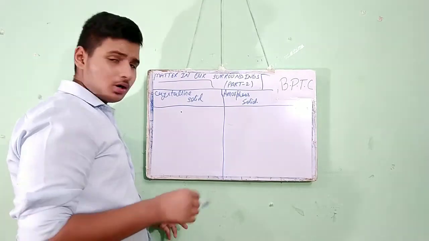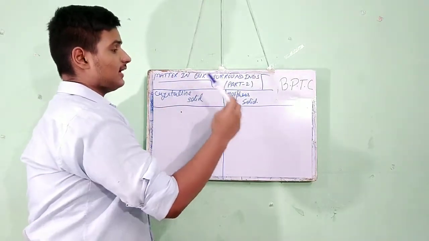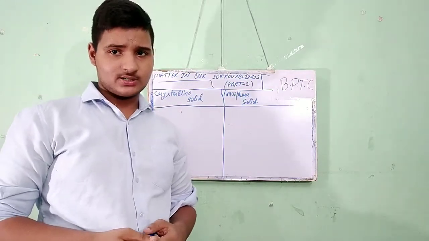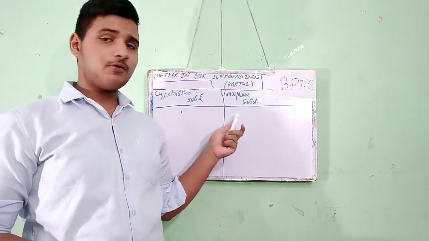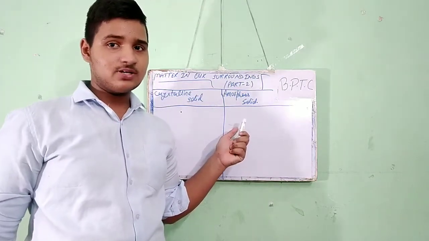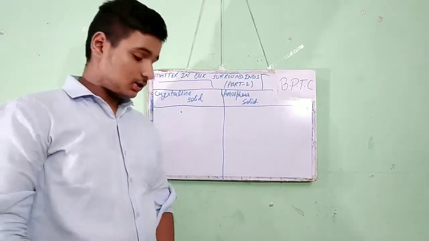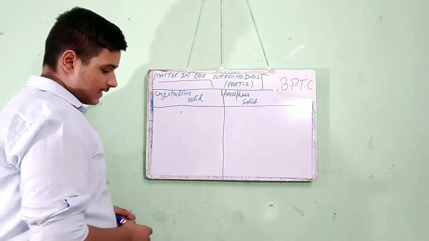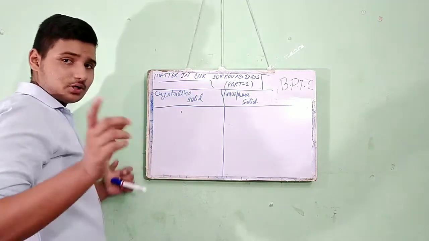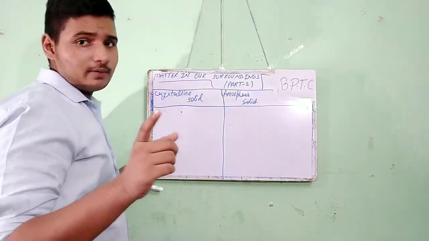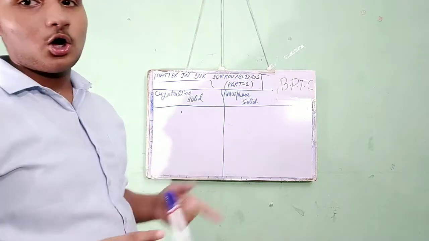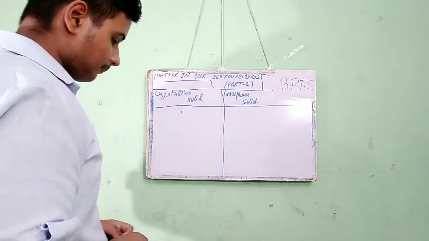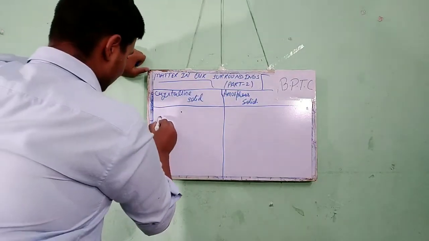We divide crystalline solid and amorphous solid on the basis of the arrangement of the solid's particles, that is, the arrangement of their unit cells. Firstly, we know what crystalline solids are. As I have already told you, we divide crystalline solid and amorphous solid on the basis of their particle or molecule arrangement. So let's start. In crystalline solids, let's take an example.